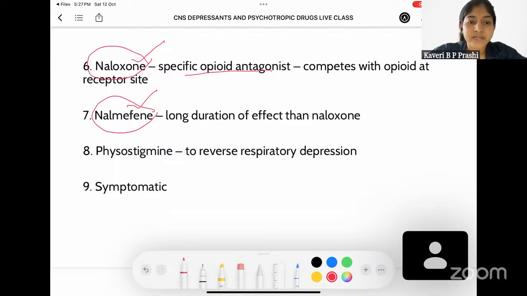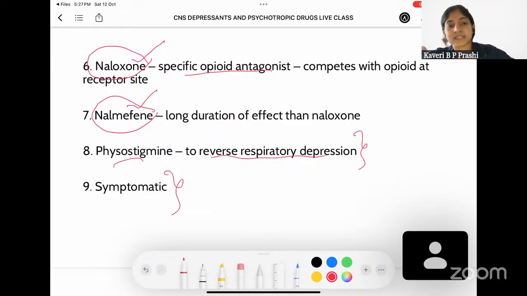You can also give physostigmine, and physostigmine is given to reverse all the respiratory signs of depression. And as I told you, symptomatic treatment. So symptomatic has to be mentioned in any question because you have to always take care of airway, breathing, circulation, and if the person is dehydrated, then you also should correct the fluids. So symptomatic should be written in any question of poisoning when it comes to